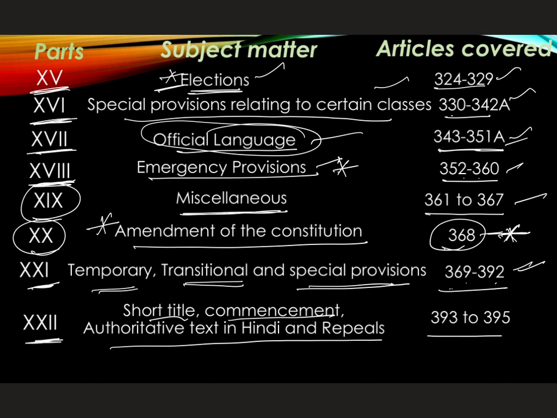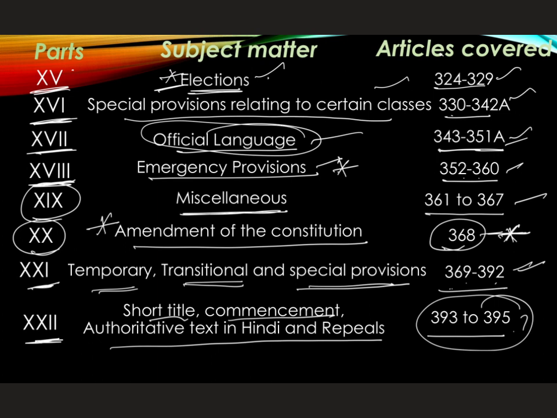And Part 22 of the Indian Constitution deals with short title, commencement, authoritative text in Hindi and repeals. The articles under this are 393 to 395. Very, very important. In the exam you can see such questions. They may give the subject matter, or the parts, or the articles covered, and ask you to match the following, or which of the following is matched correctly or incorrectly.